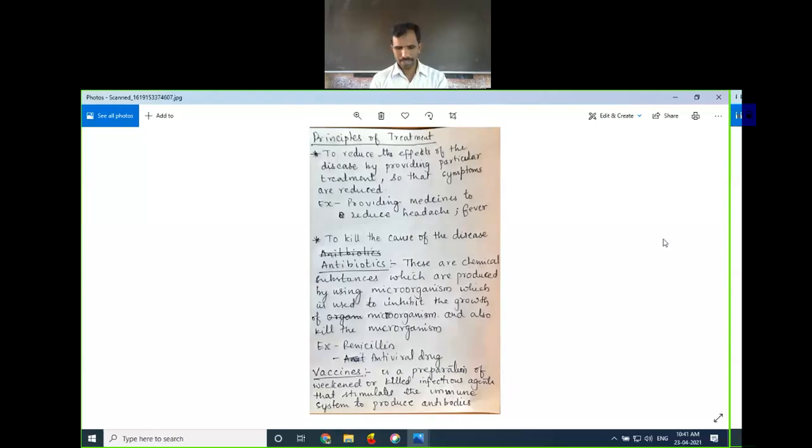The next step is, if it is an infection due to a microorganism or any worms or any organism, the doctor will provide some medicines to kill the microorganism responsible for the disease, like antibiotics. You may have heard about antibiotics. Antibiotics are chemical substances which are produced from another microorganism, which are used to kill some microorganisms. Those are called antibiotics. All these antibiotics are known for killing the microorganism which causes the disease.